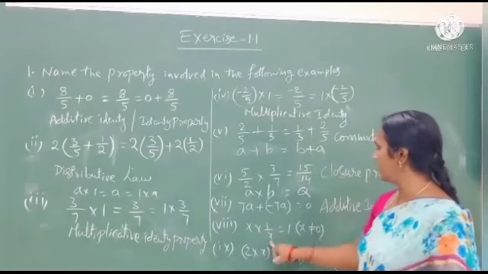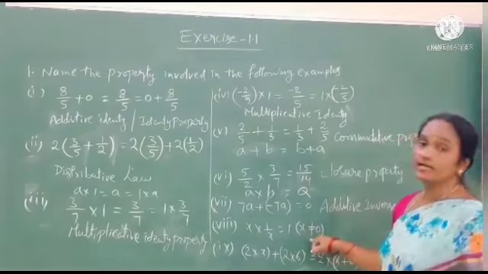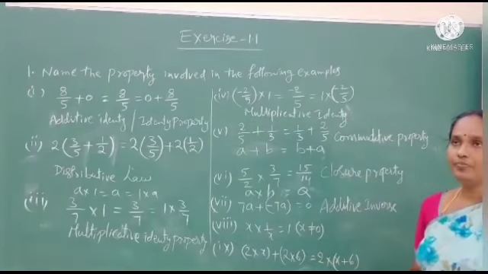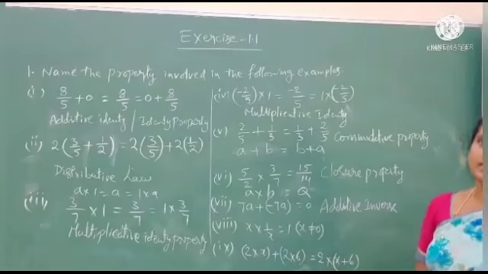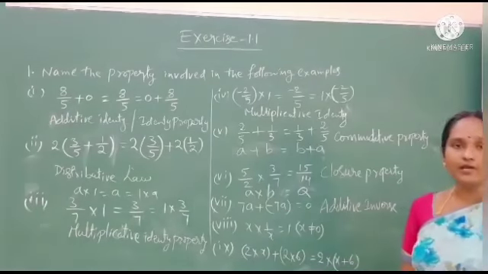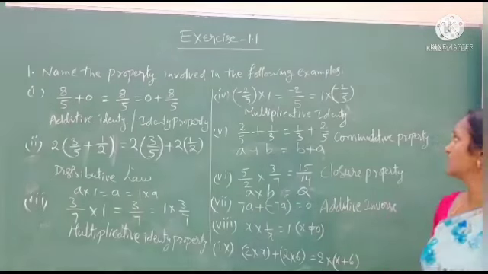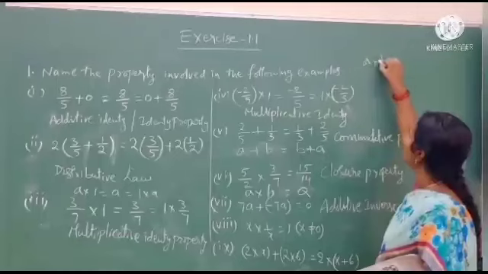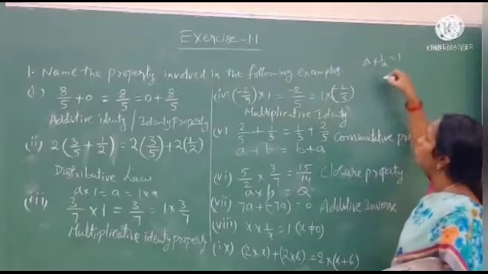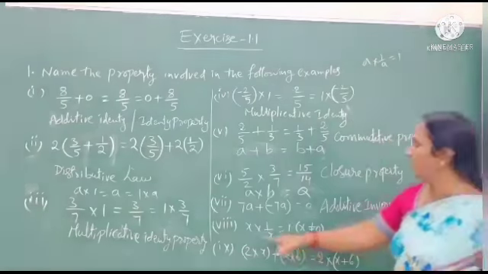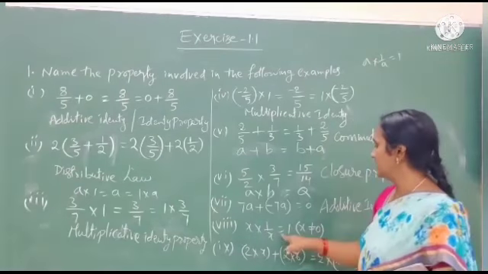x into 1 by x equals 1. Here x is not equal to 0. I already told you about the multiplicative inverse: when we take two numbers whose product is 1, that is a into 1 by a, we get 1.